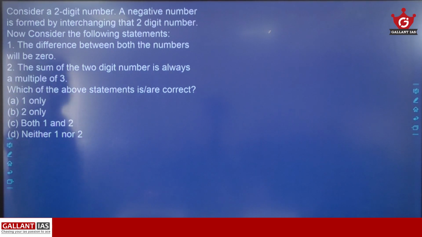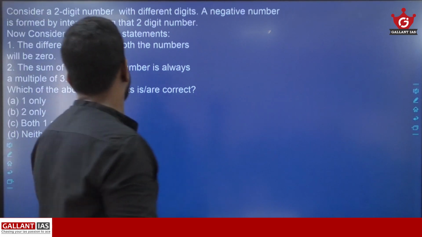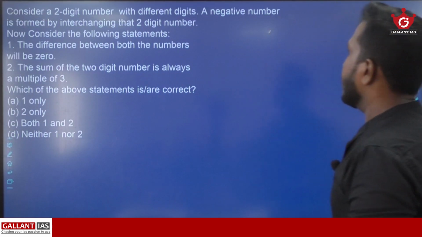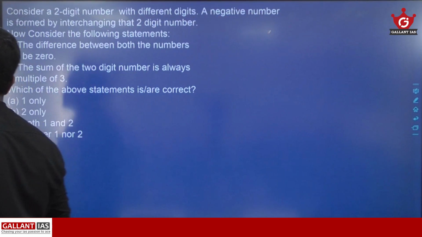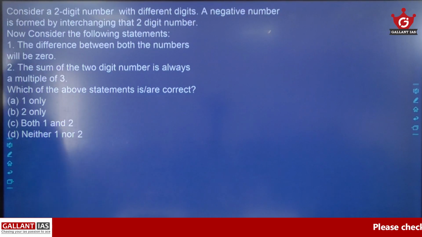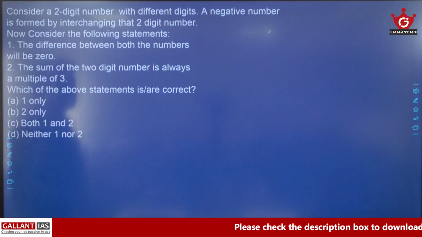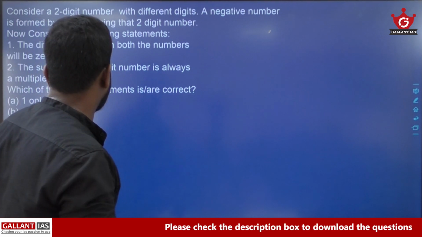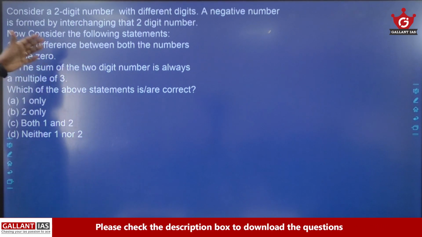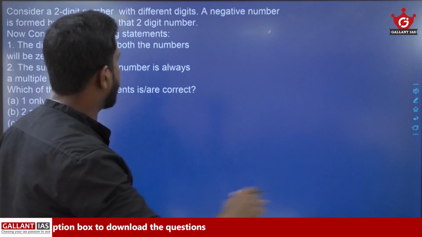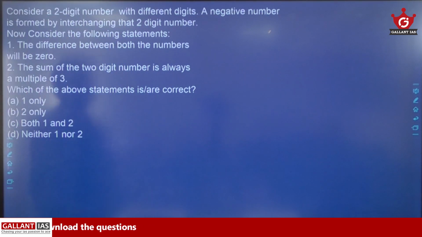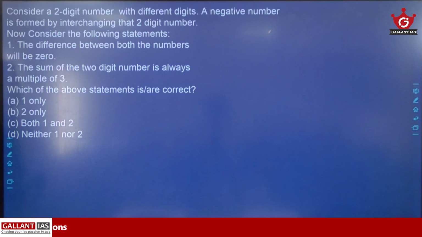Now see this question. Consider a 2-digit number with different digits. A negative number is formed by interchanging that 2-digit number. Now consider the following statements. The difference between both the numbers will be 0. The sum of the 2-digit numbers is always a multiple of 3. We need to identify which of the statements given above is or are correct.